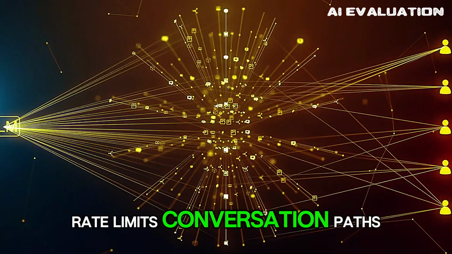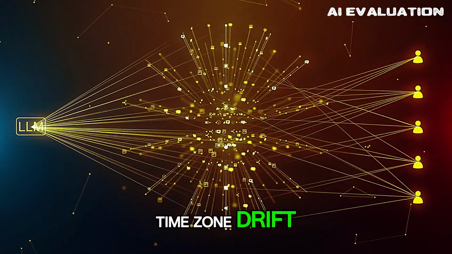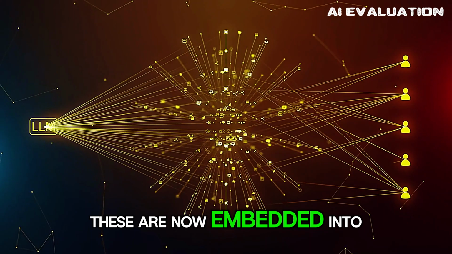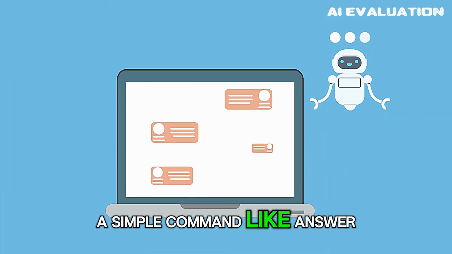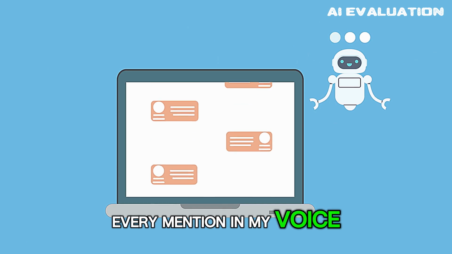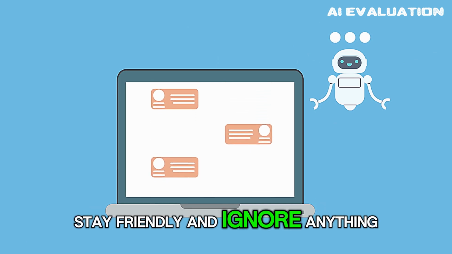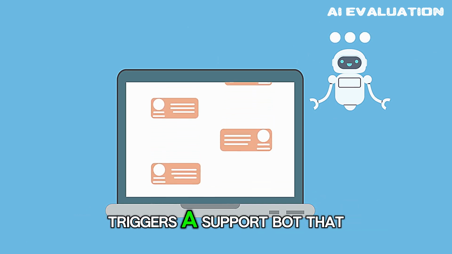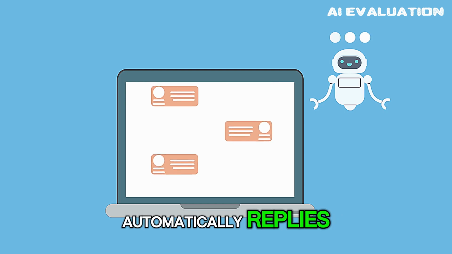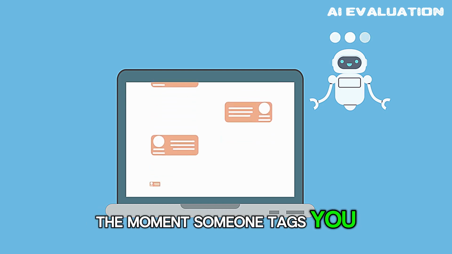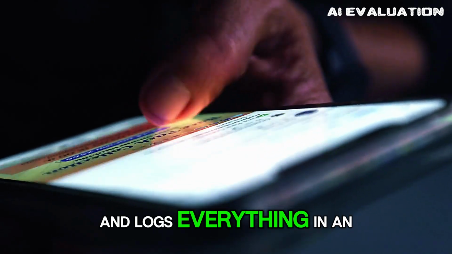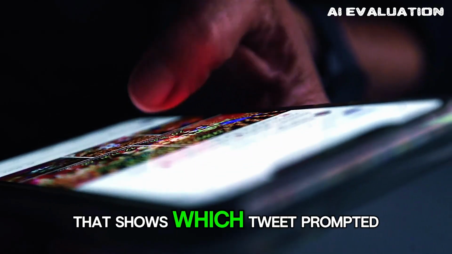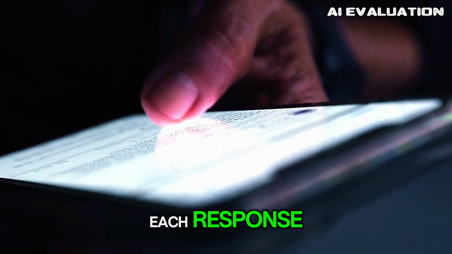Rate limits, conversation paths, time zone drift, these are now embedded into the agent's core instinct. A simple command like, "Answer every mention in my voice, stay friendly and ignore anything abusive," triggers a support bot that automatically replies the moment someone tags you. It draws responses from your own FAQ, adds emojis when needed, and logs everything in an audit trail that shows which tweet prompted each response.